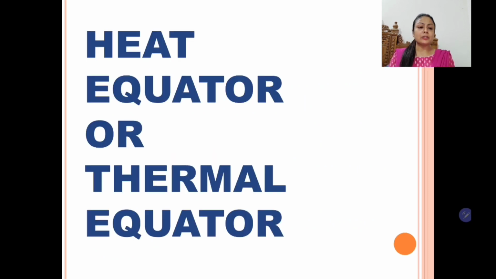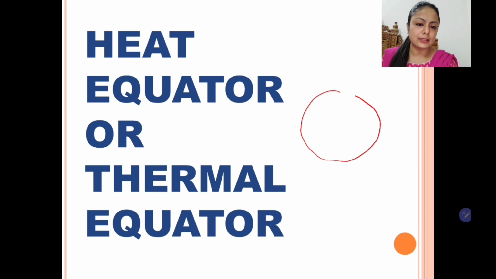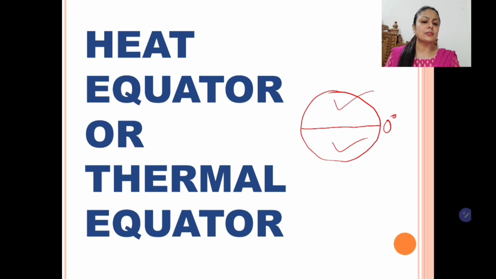Now next concept is of the heat equator or thermal equator. Students, till now we know that if this is the earth, there is a line at the center which divides the earth into two halves, northern and southern hemisphere, and this line is known as equator, 0 degree equator. Yes, we know the correct thing. This is the geographic equator. But children, today we learn about the concept of heat or thermal equator.